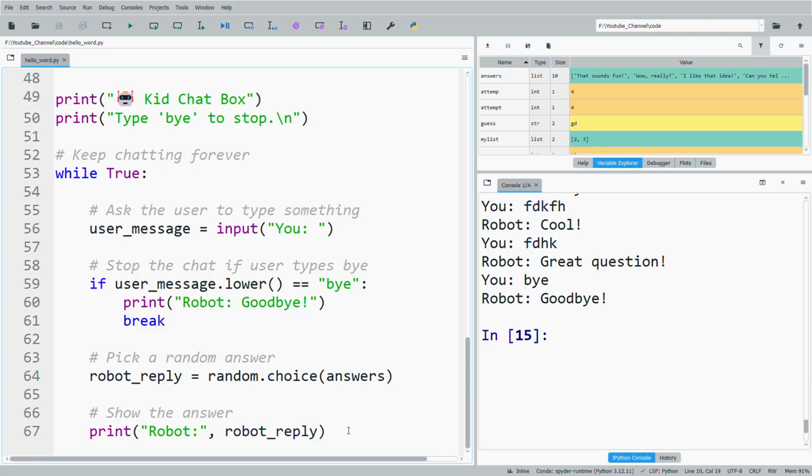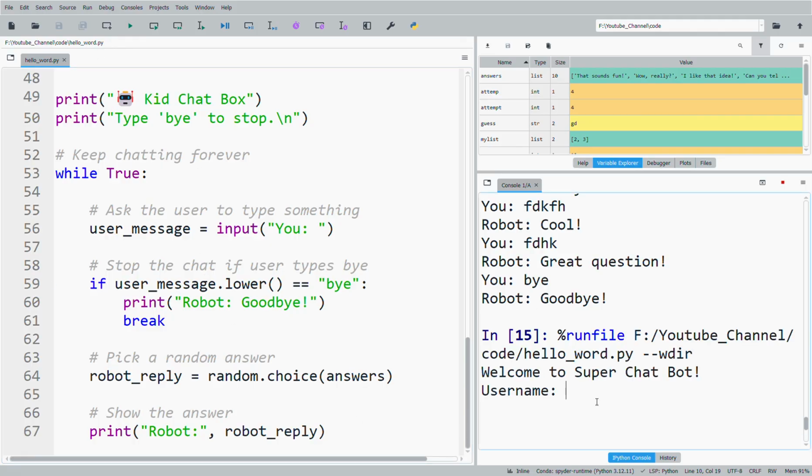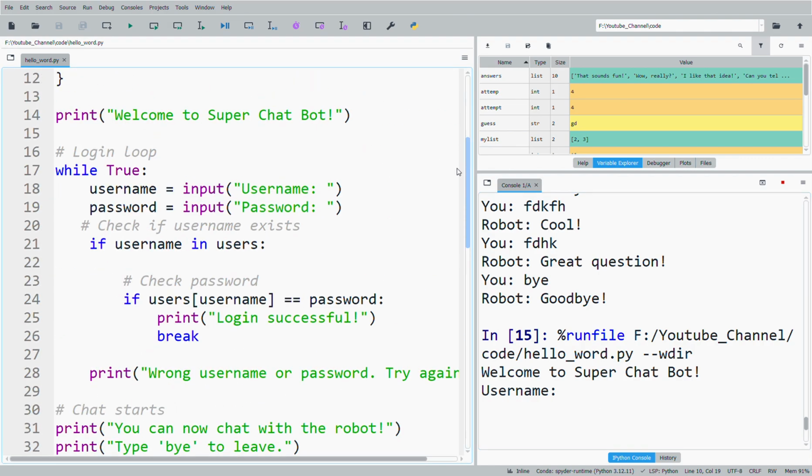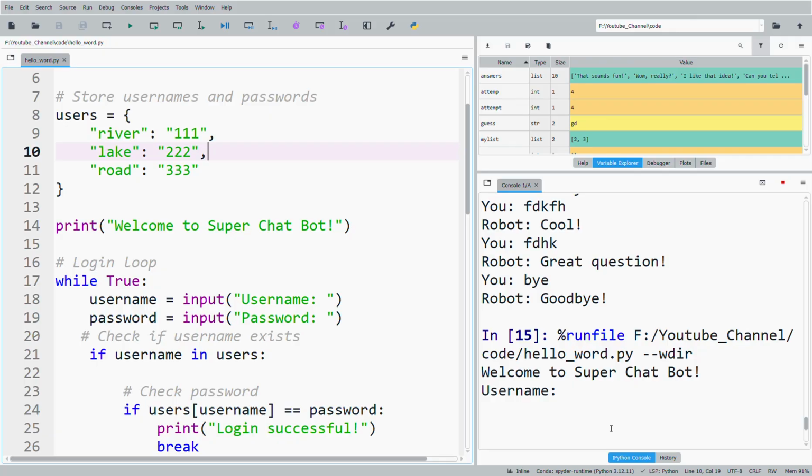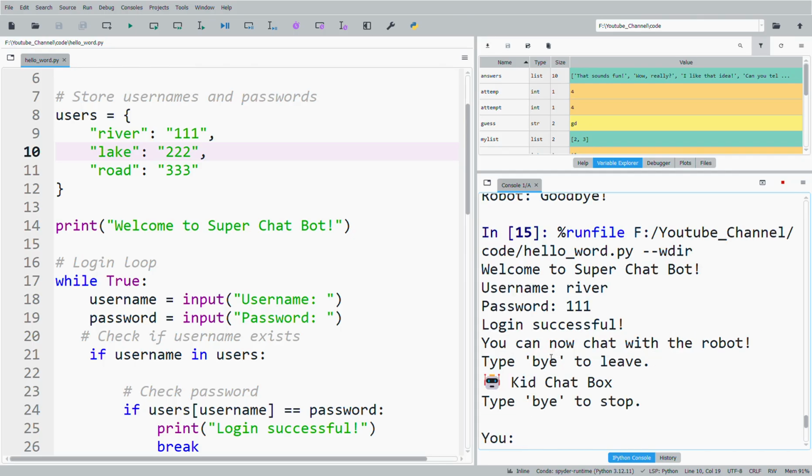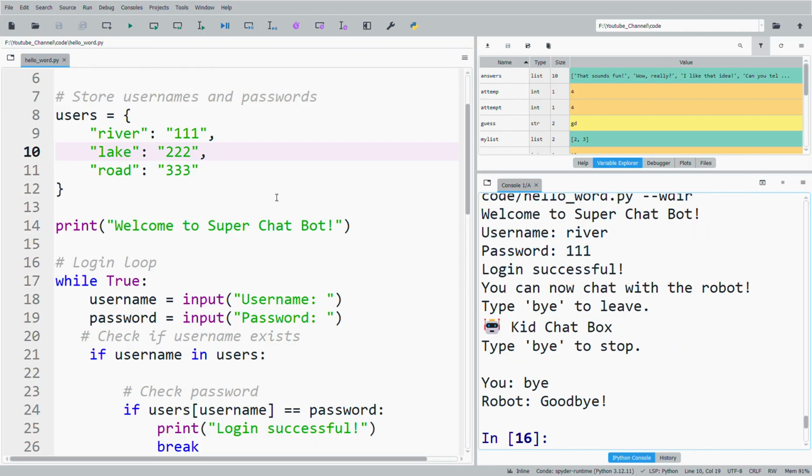So let's run the program. Username, let's just use the first one. Username river, password 111. Now login successful. I can chat. So how about let's try bye. It stopped. Let's try again.